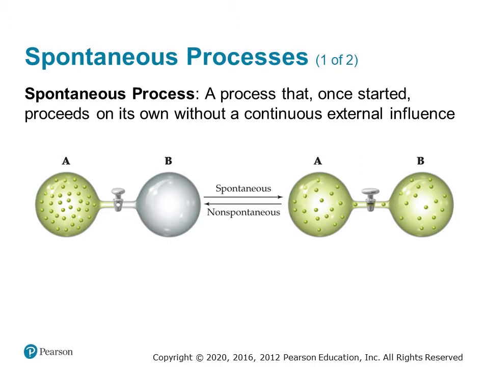If we have two containers separated by a valve, where container A contains a gas while container B is essentially an empty vacuum, and we then open the valve, the gas will expand until it fills both containers equally. Once the valve is opened, this expansion happens on its own, so it's a spontaneous process. An important idea that we'll come back to several times is that any process that is spontaneous will not be spontaneous in reverse. In this context, if we leave containers A and B filled with a gas, and leave the valve between them open, the gas will never spontaneously move out of container B and only stay inside container A.